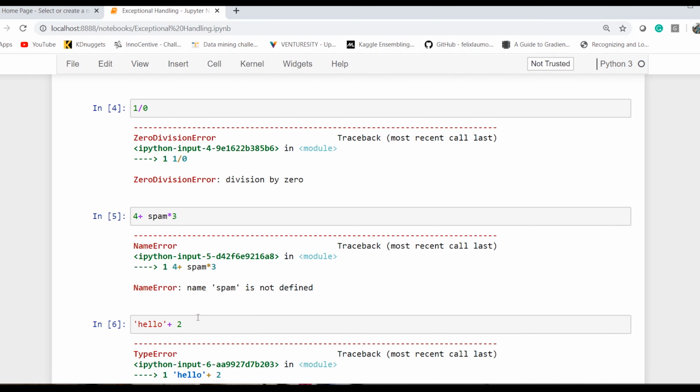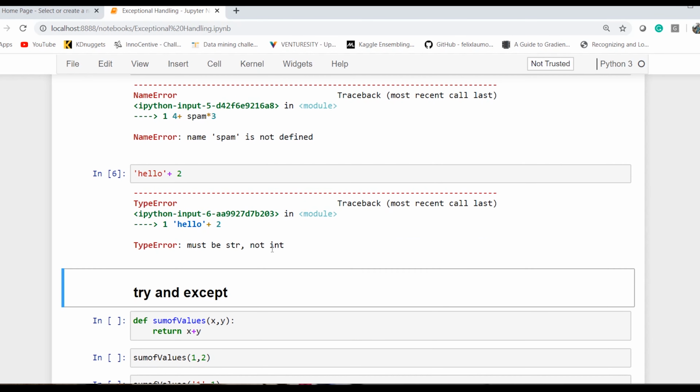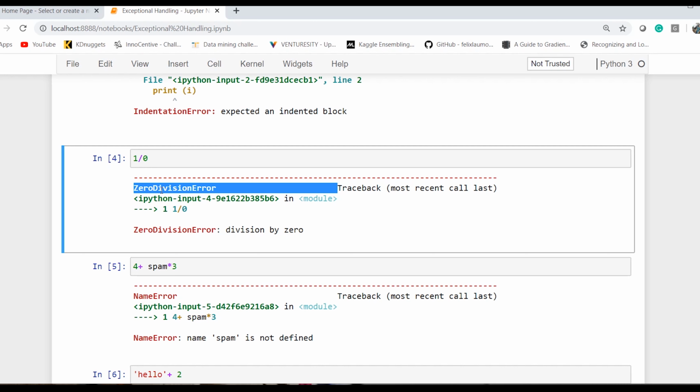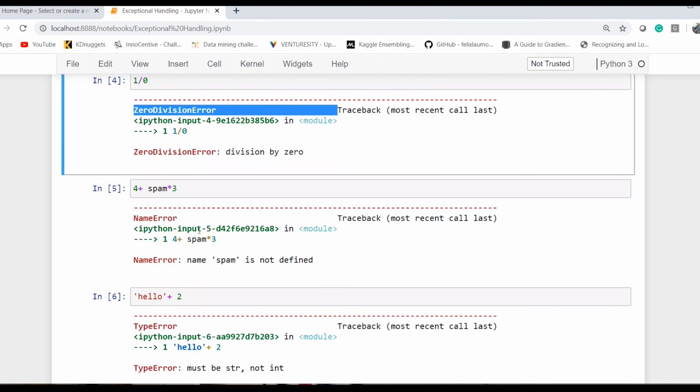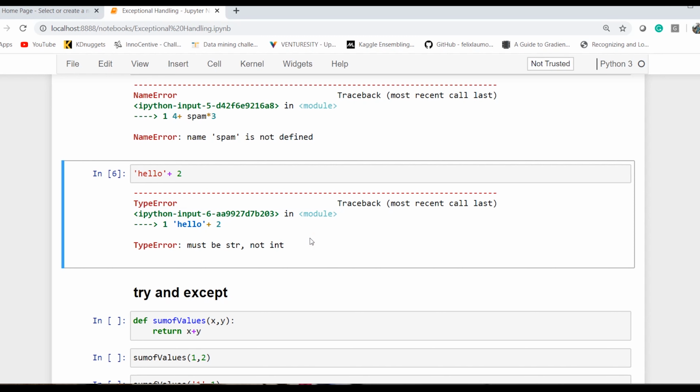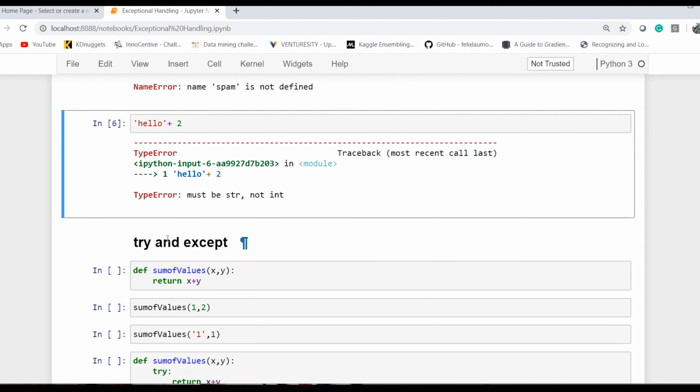Similarly, if I do 'hello' plus 2, it says must be str, not int, so we got the TypeError. So we have a different set of exceptions for different kinds of errors. We just encountered ZeroDivisionError, NameError and TypeError. Now programming languages also come with exception handling techniques. In Python we have try and except, like in other programming languages.